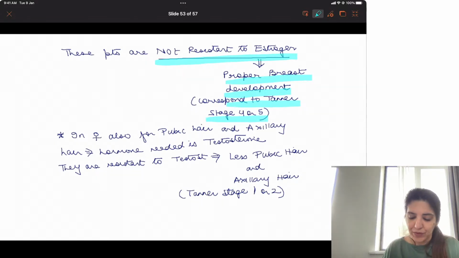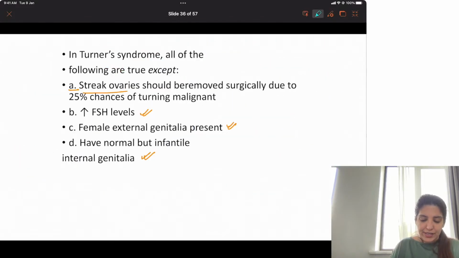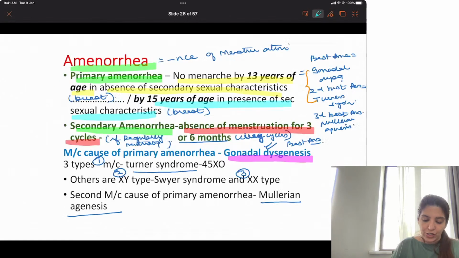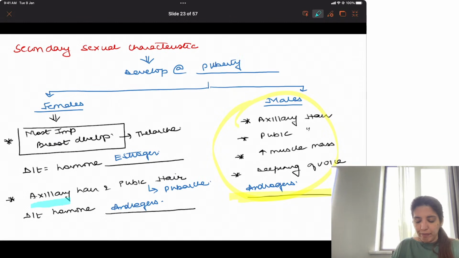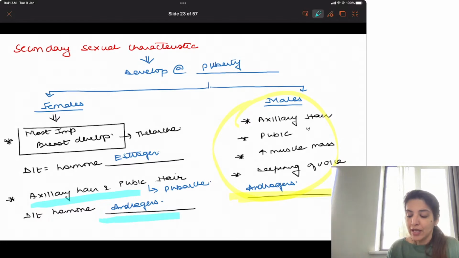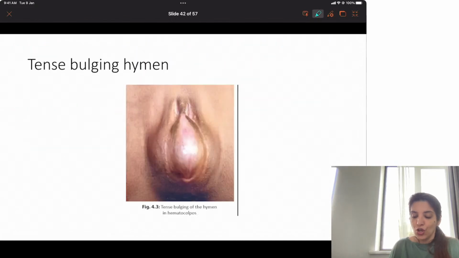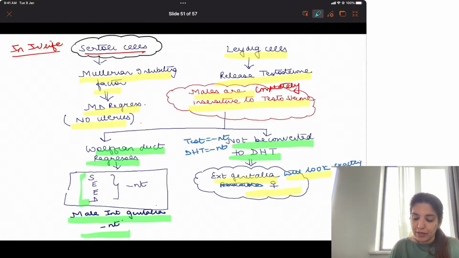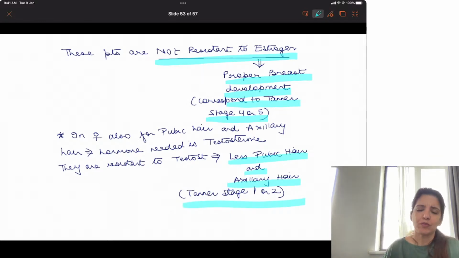Clear to all of you till here? Now, I told you in females, breast development is a characteristic which is dependent on estrogen. But in females also, for development of axillary hair and pubic hair, which hormone is needed? Androgens. In these patients, they are resistant to androgens. So although they will have proper breast development, they will have less pubic hair and less axillary hair corresponding to Tanner stage 1 or 2.